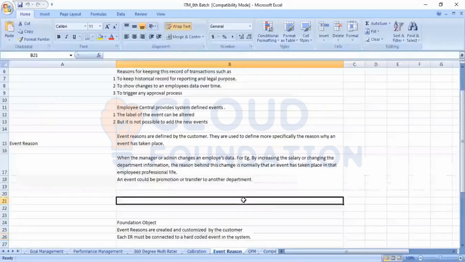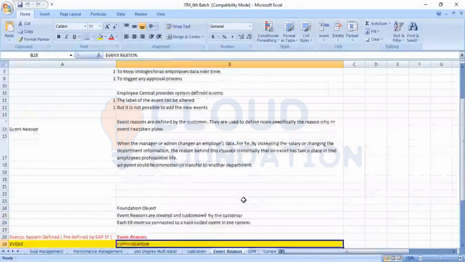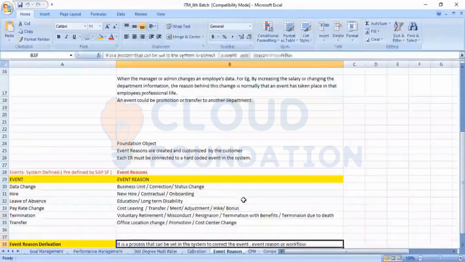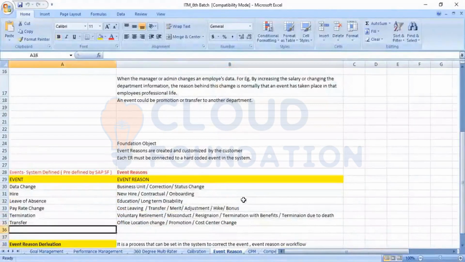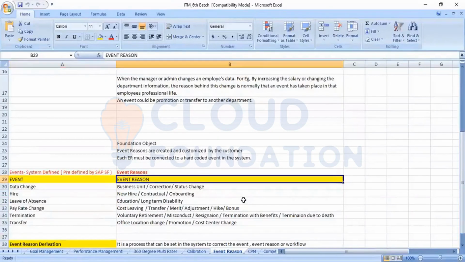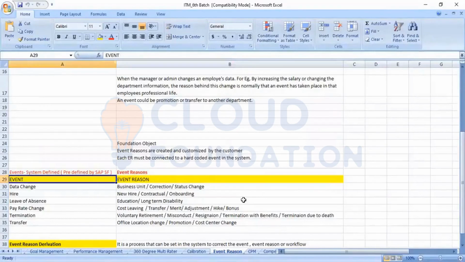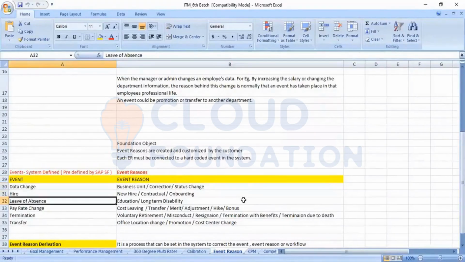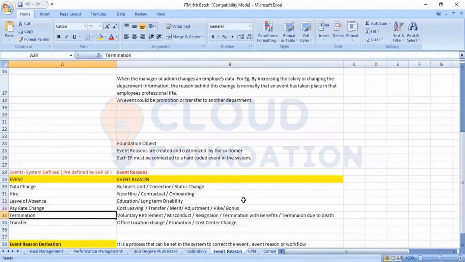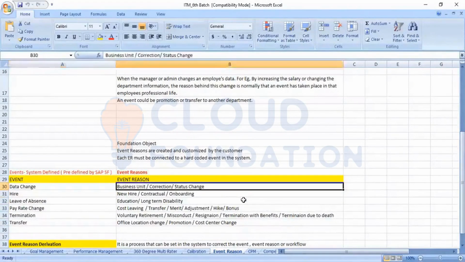Further, regarding event and event reason, I have just created a table for our understanding. There is a list of events: data change, hire, leave of absence, pay rate change, termination, transfer. For all the events, there is a reason behind it.